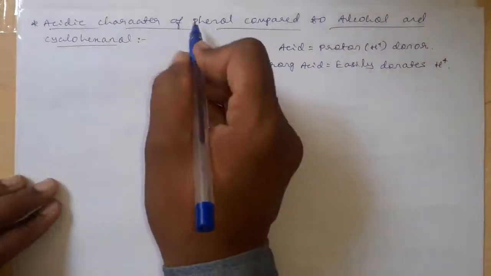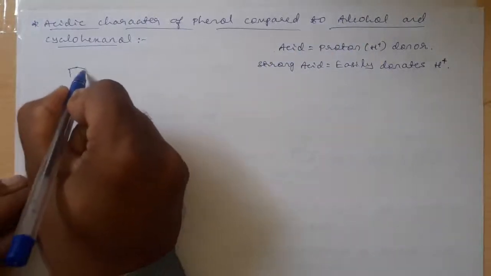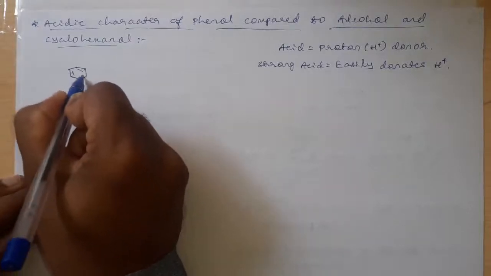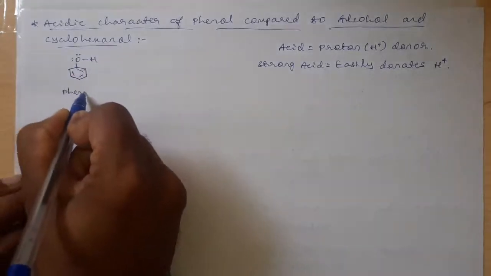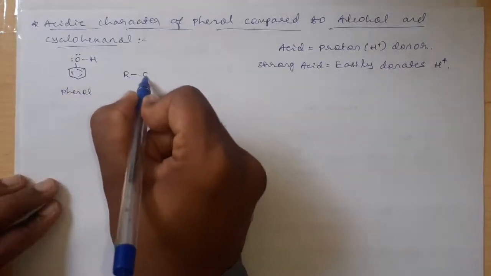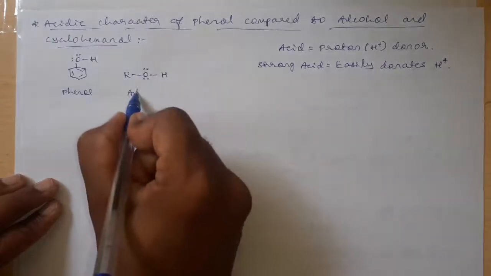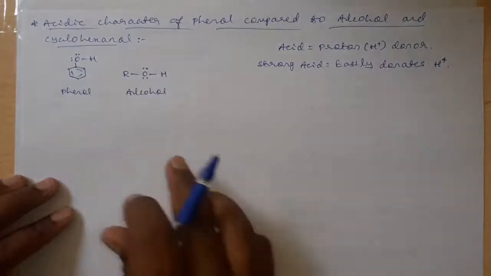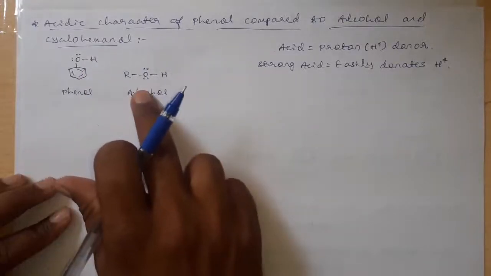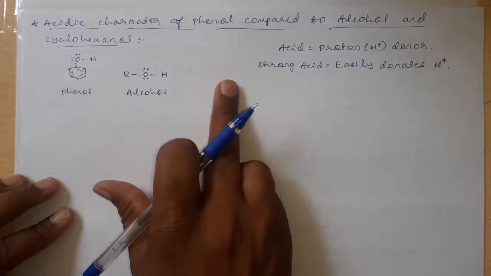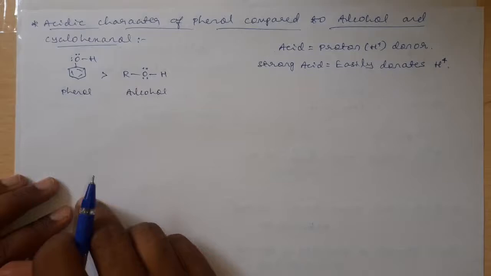First I am comparing the acidic character of phenol with the alcohol, and here I am writing the structural formula for phenol and alcohol. This is phenol, and here I am writing the structural formula for the general alcohol, that is ROH. This one is alcohol. No doubt both these molecules have hydrogens, and these two can act as an acid by donating a proton, but phenol is more acidic as compared to the alcohol.